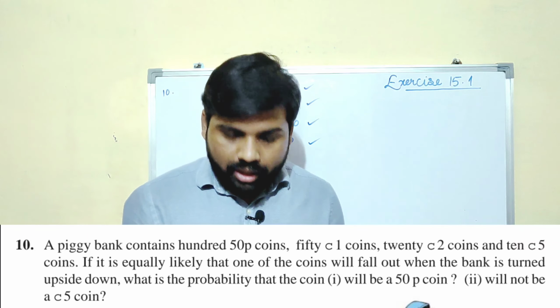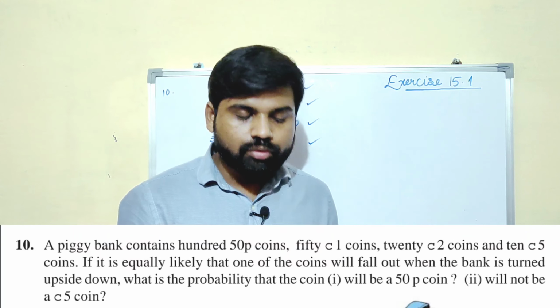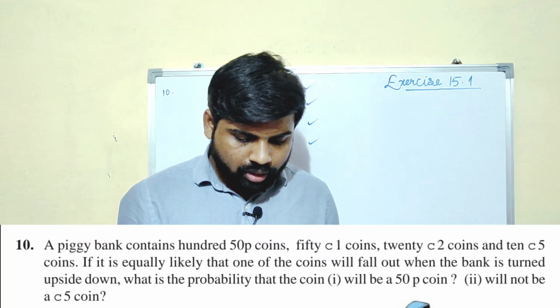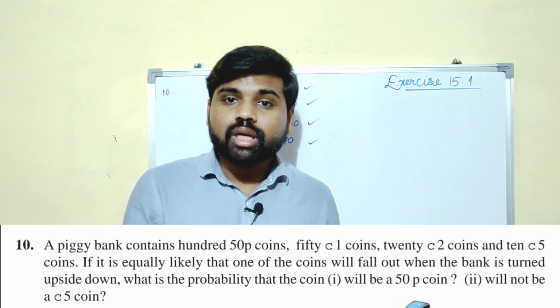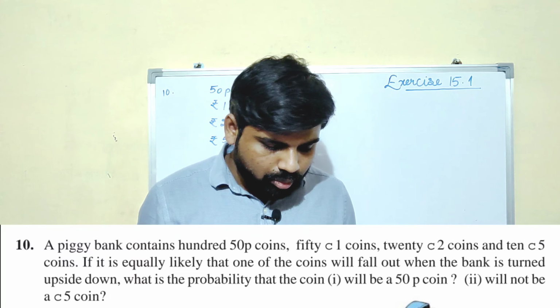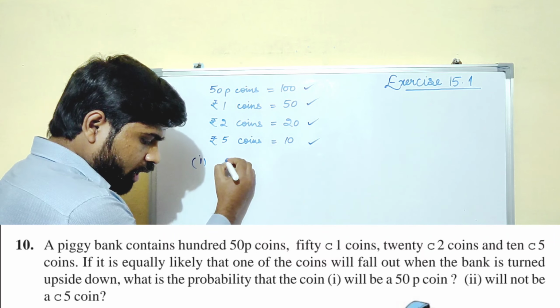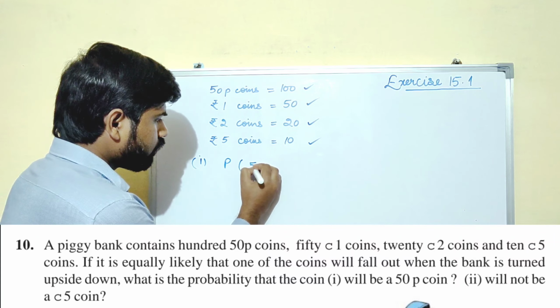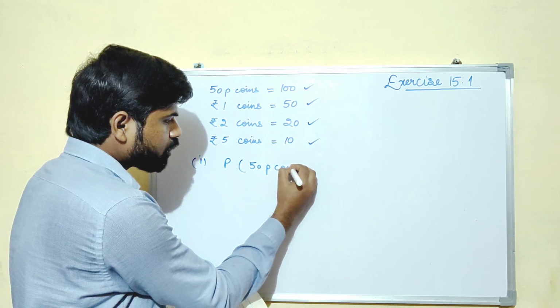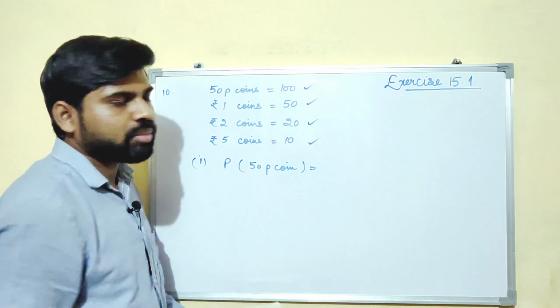If it is equally likely that one of the coins will fall out when the bank is turned upside down, what is the probability that the coin will be a 50 paise coin?